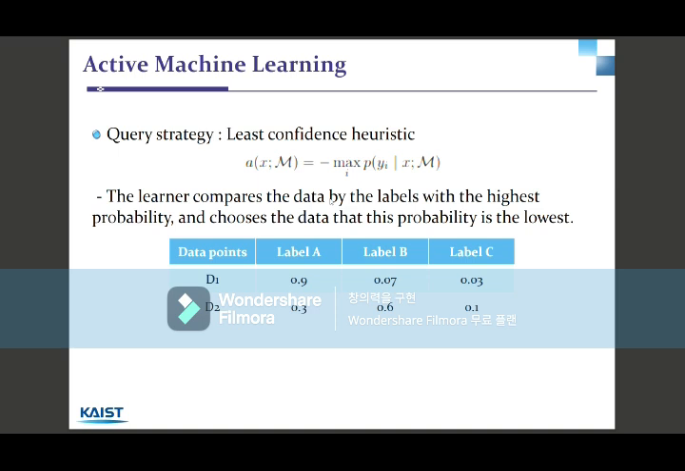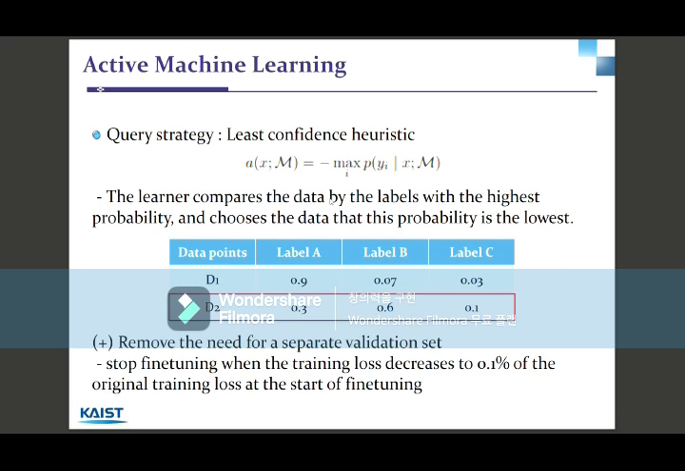With point D1, the highest probability is 0.9, which is label A, and for D2, the highest probability is 0.6, which is label B. In this case, by the least confidence heuristic, we choose D2. We infer that D2 has the most information that we want, and this is true for removing the ambiguity of the task, because in this case, D2 has more uncertainty of the classification, which means that if we classify and label this data point D2, we will provide more information to the learner.